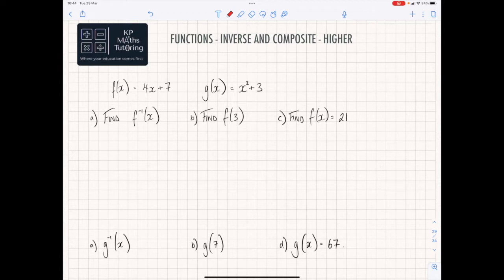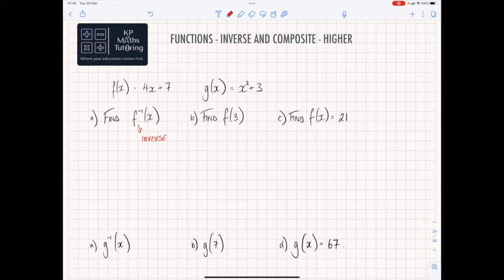Okay, so let's just look at what it is. Effectively this is telling me that to find this value here I just do this, and to find this value I just do this. It's a bit like equations of graphs. You're just basically completing a substitution. Now, this here, f of minus 1, is asking you to find the inverse function.